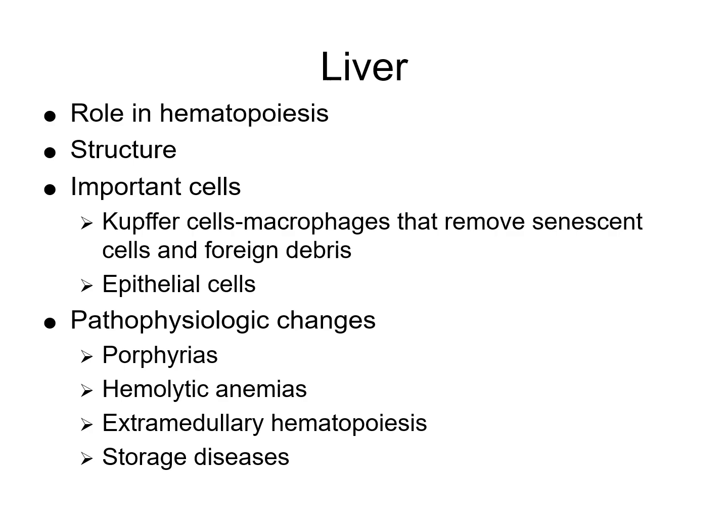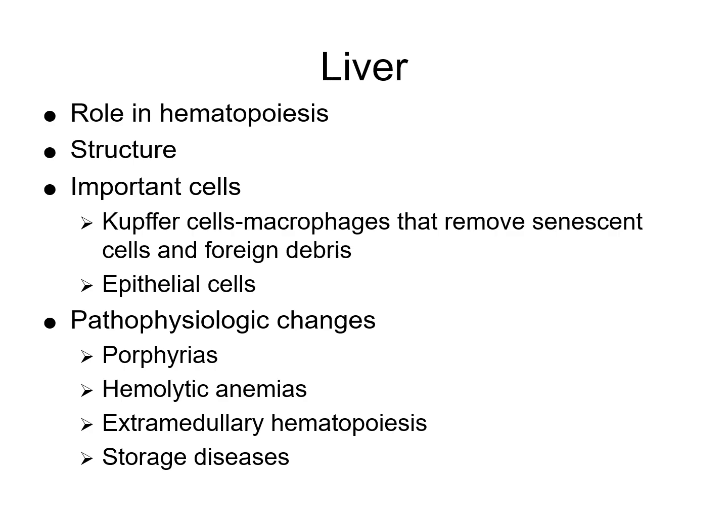Important cells involved are the Kupffer cells. These are specialized macrophages located within the liver sinusoids. Their roles are the phagocytosis of old red blood cells, the clearance of pathogens, cellular debris, and immune complexes, and they also participate in iron recycling after the red blood cell is degraded. Epithelial cells are hepatocytes. They metabolize hemoglobin breakdown products. They synthesize plasma proteins like albumin and clotting factors, and they are involved in iron homeostasis, so the production of hepcidin.